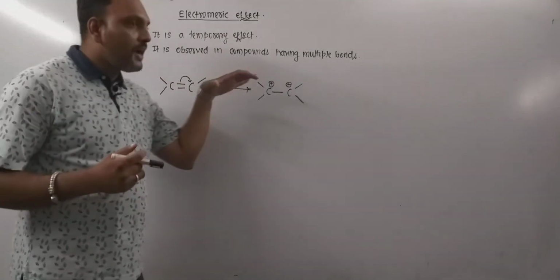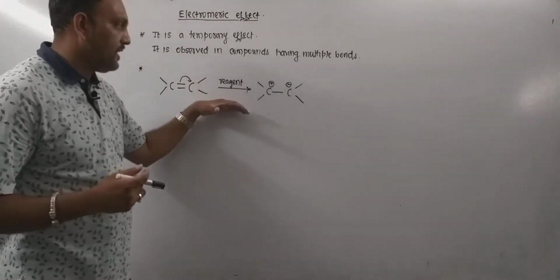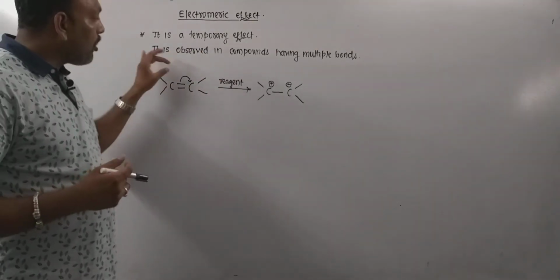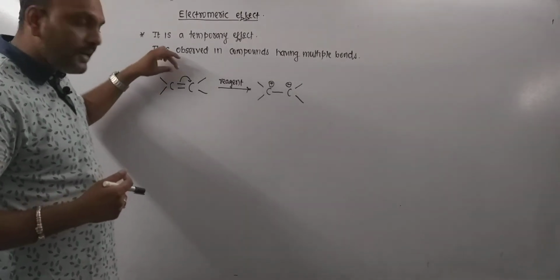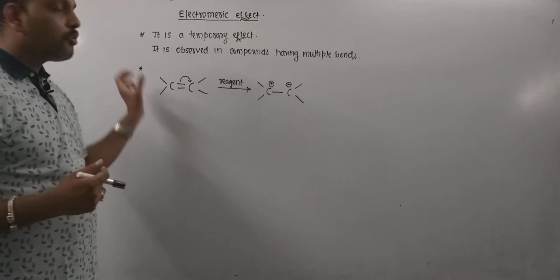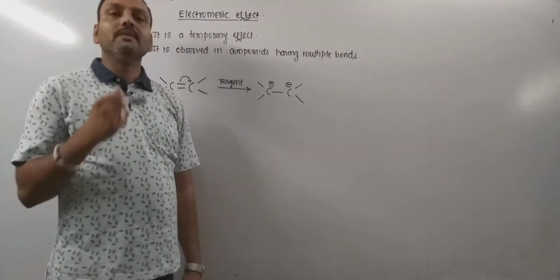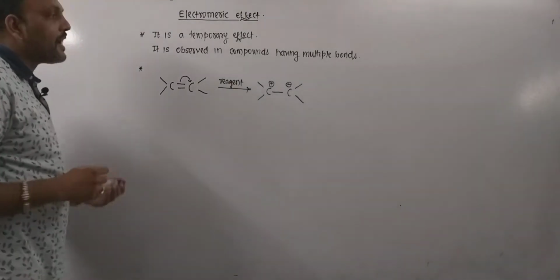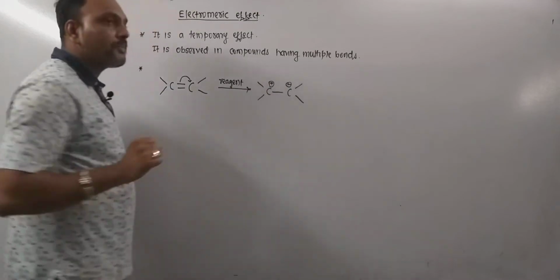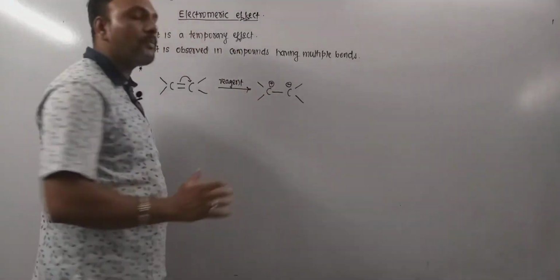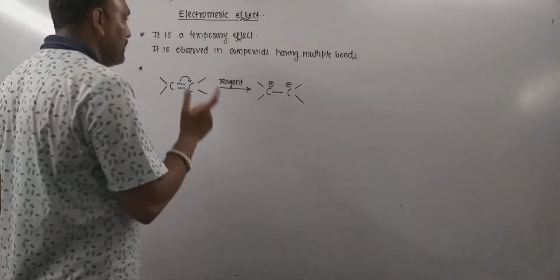So what happened right here? In the presence of the reagent, the electron pair, especially that of the pi bond, gets displaced towards one of the atoms joined by the multiple bond. Due to this, full charges get developed. I mean in the dipolar species so obtained, full charges get developed.